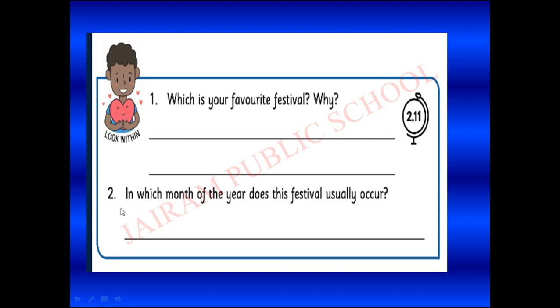What is the next question? In which month of the year does this festival usually occur? For example, my favorite festival is Diwali. Which month does the festival usually occur? October or November. For example, if my favorite festival is Pongal, which month? January. So you can refer to the calendar and write the month of the festival.